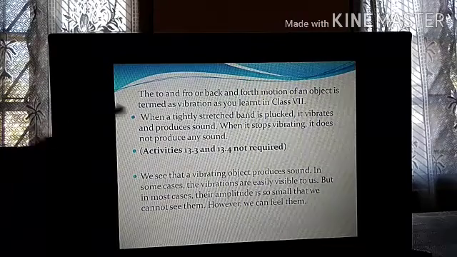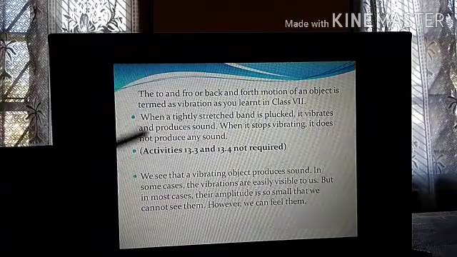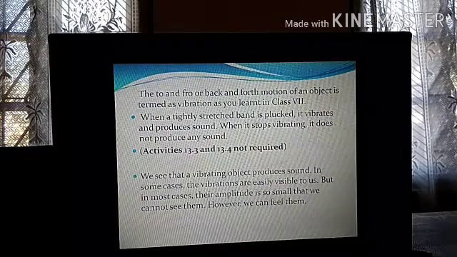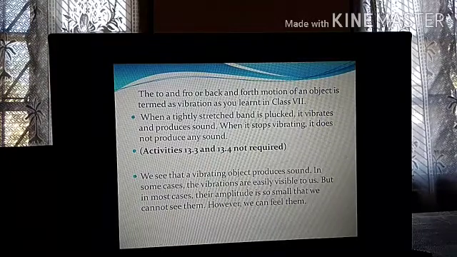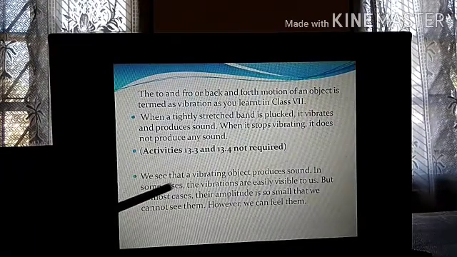Activities 13.4 and 13.3 are not required because these are the same kind of activities. If you want, you can read them in your textbook, but it will not come for your exam. So we see that a vibrating object produces sound.